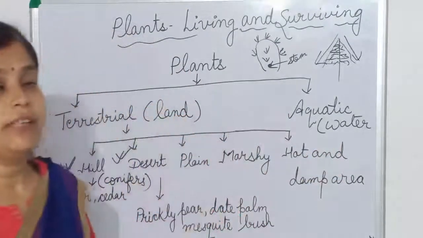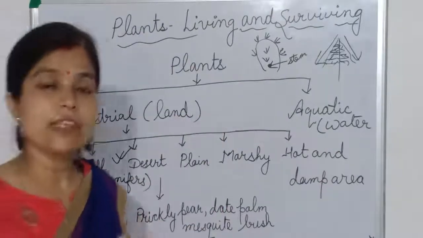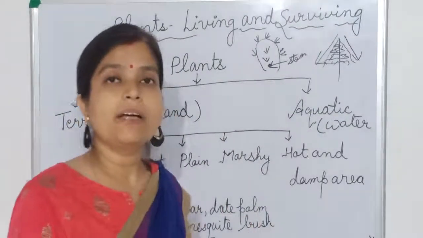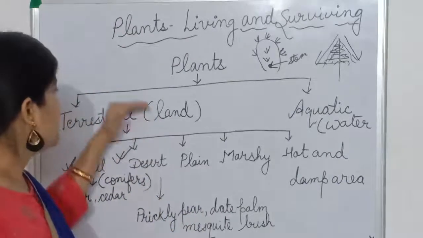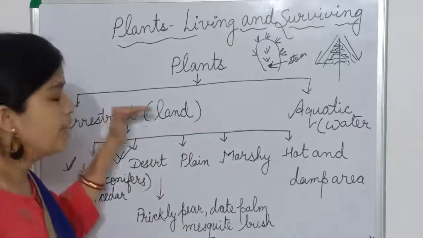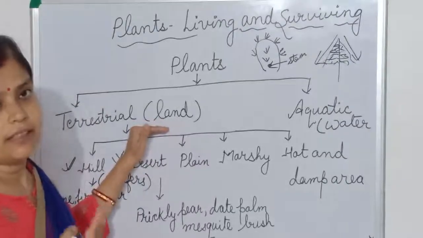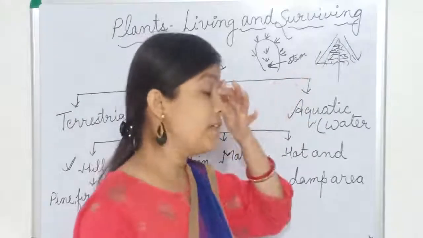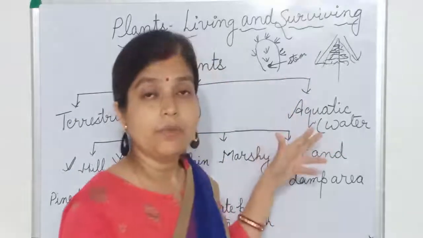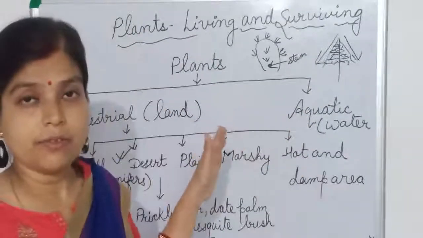Now we have learned about adaptation. Adaptation is the special feature that enables plants to grow in their habitat. Like that, the special feature terrestrial plants have to grow on land is known as their adaptation. Or the special feature aquatic plants have to grow in water is known as their adaptation.